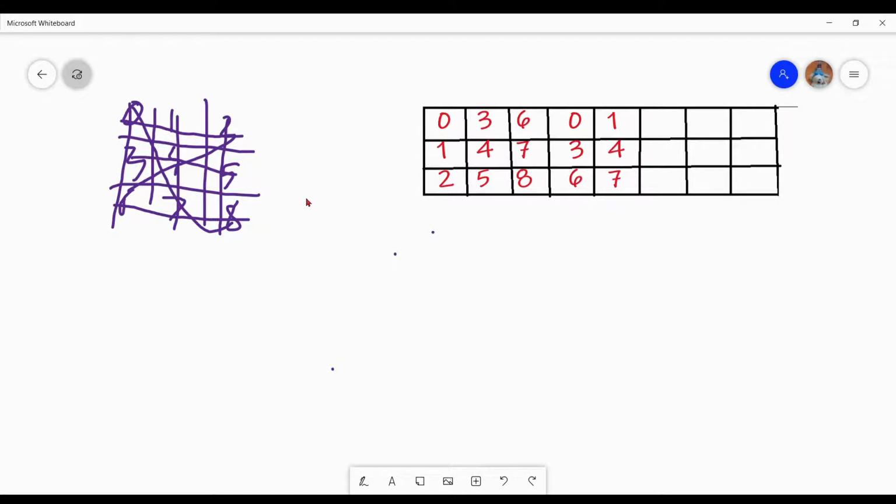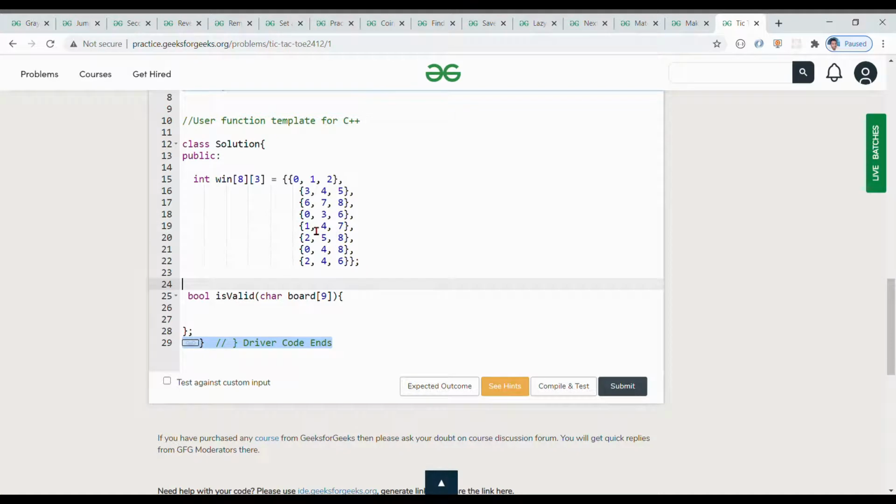Okay, so let's move to Chrome, write the program, and check whether our program is right or wrong. I have already written all the conditions where the user wins the game. After that I'm creating another function which is of bool type, and the function name is win. As the name suggests, this will declare the winner. Okay, so is win, and I'm passing two arguments. The first one is board, the whole board. And the second one is c, which is o and x.